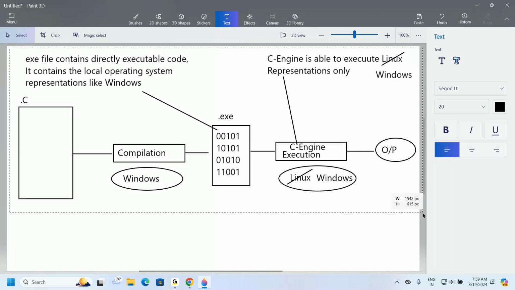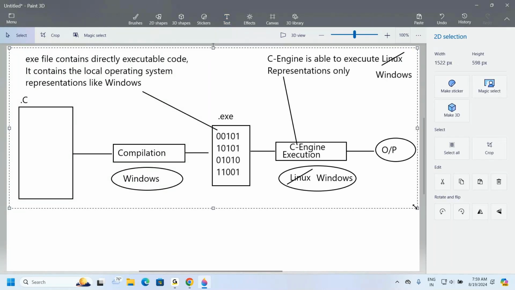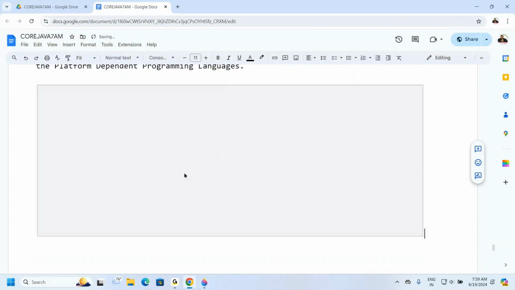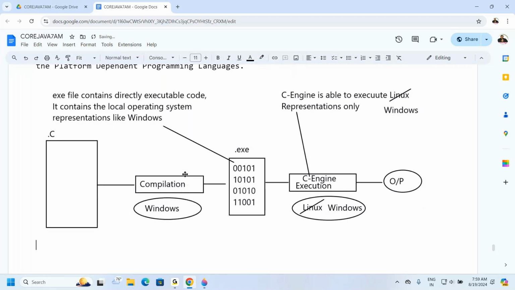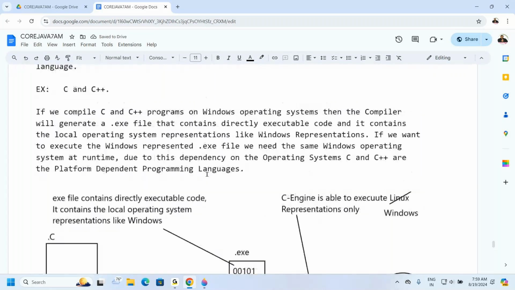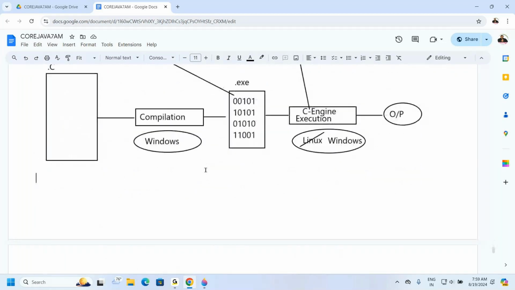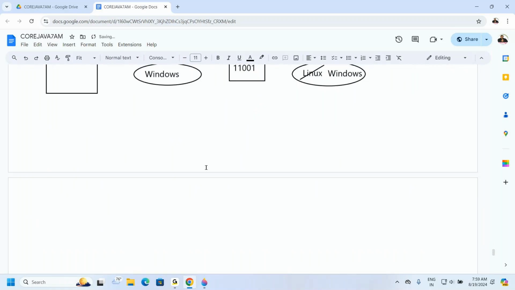Okay, that's fine. So this is completed: how C and C++ are platform dependent. It's clear. Can I move forward? Next one is how Java is a platform independent programming language. That we have to understand clearly.